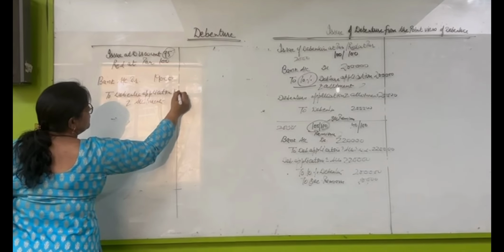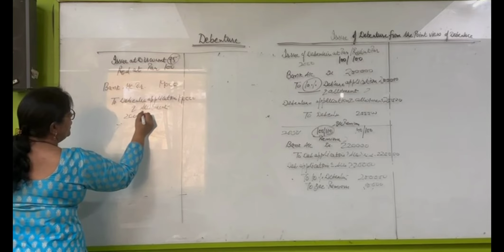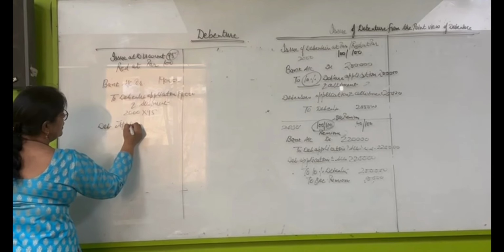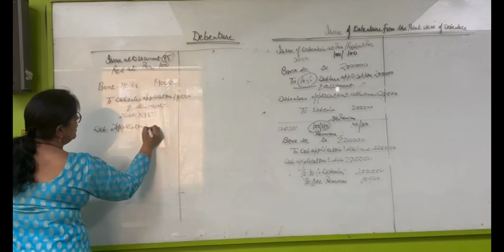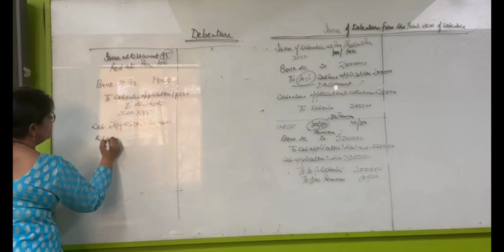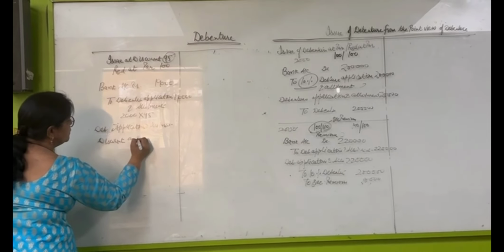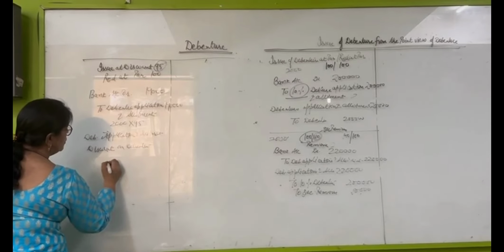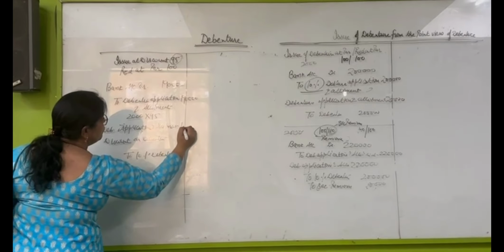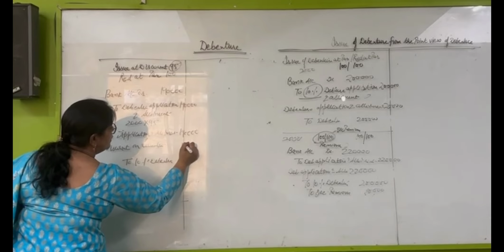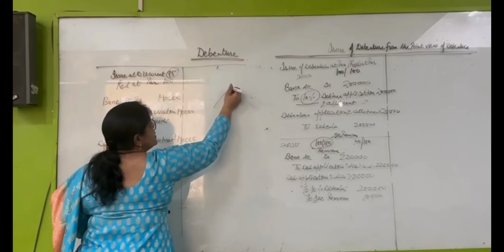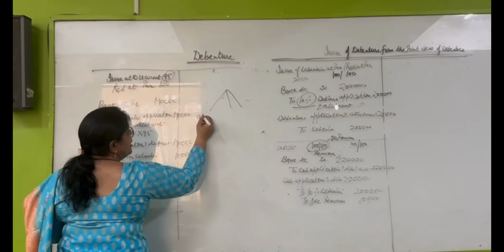Debenture application and allotment, discount on debentures to 10% debenture. 1,90,000, 10,000 and 2 lakh.